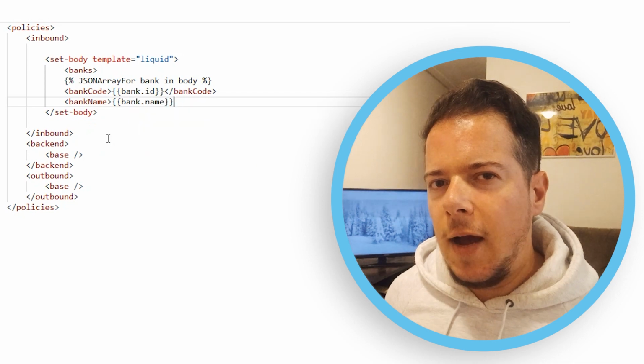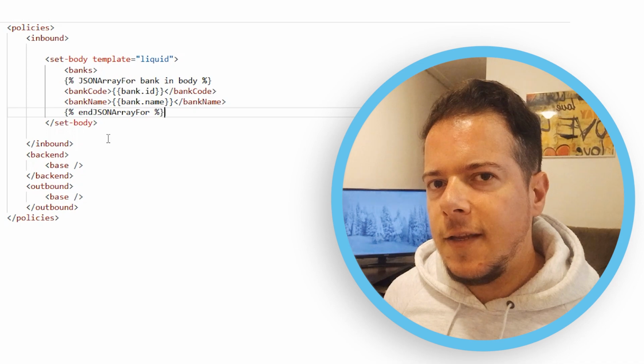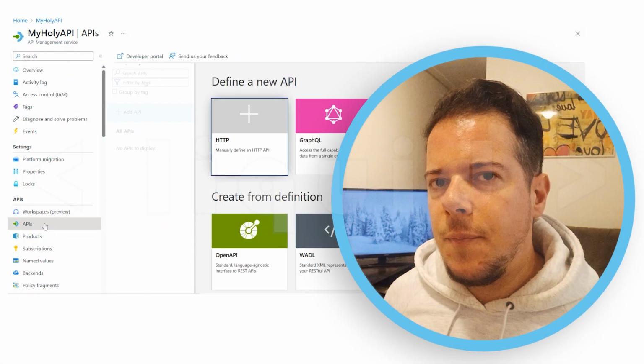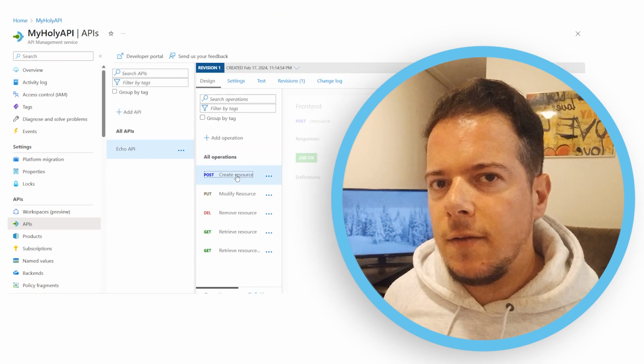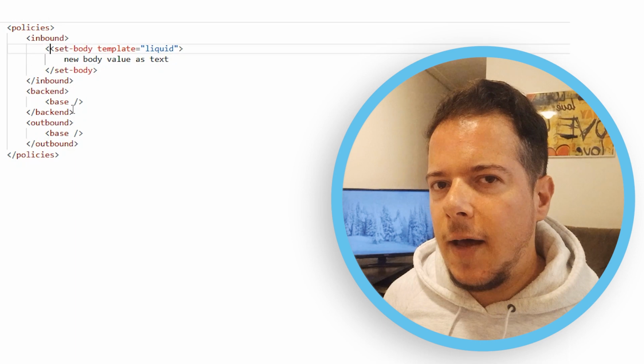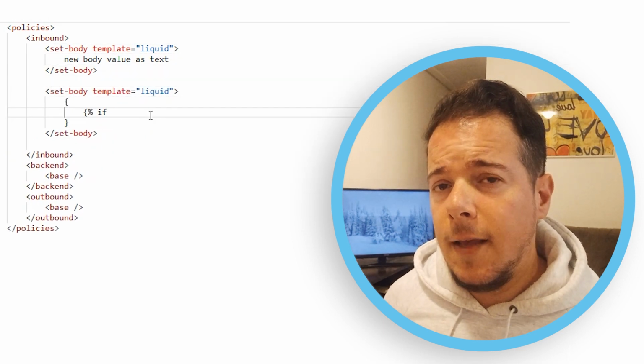When dealing with API requests and responses, we constantly need to modify the body before sending it to the backend or returning to the client. With Azure API Management, we have a very nice command to help us with this task, the setBody command. And within the setBody, we have a very powerful option to help us manipulate the body's text, the Liquid template